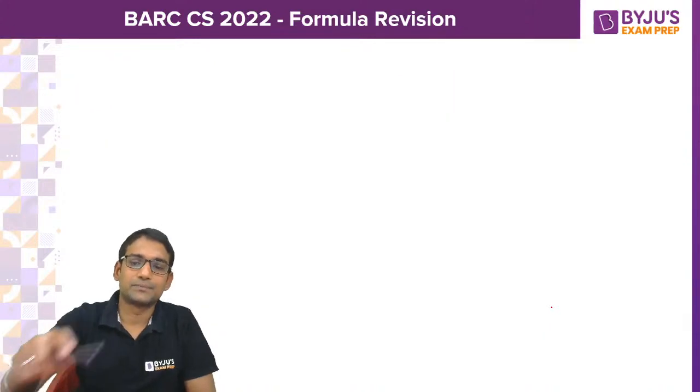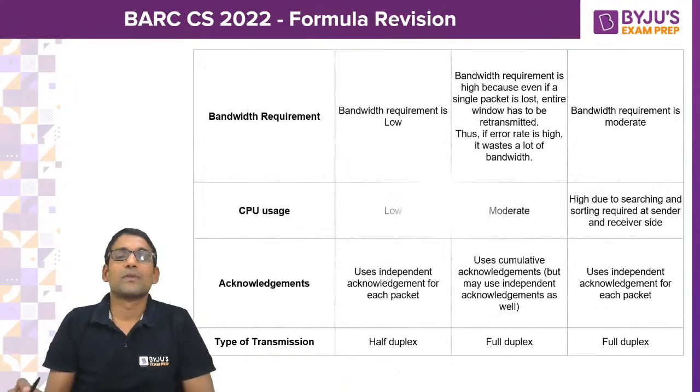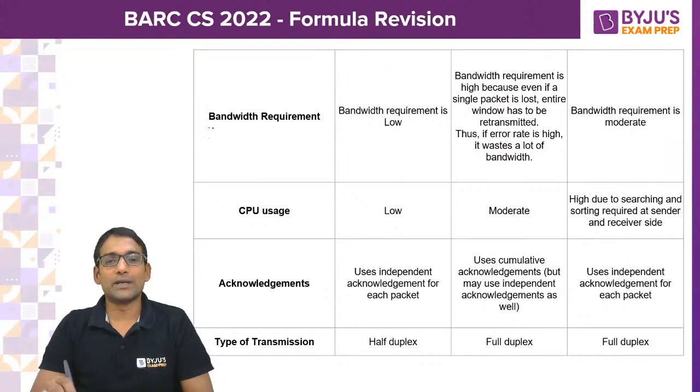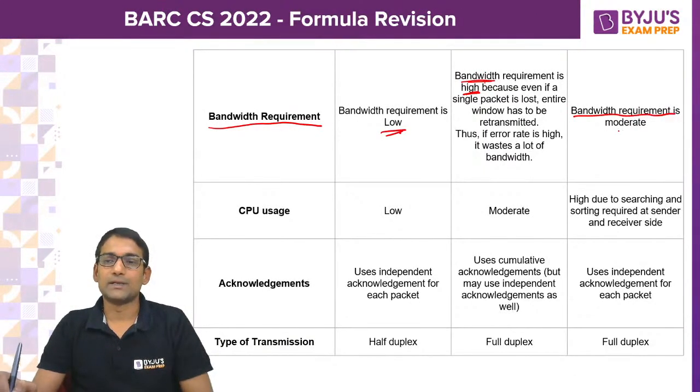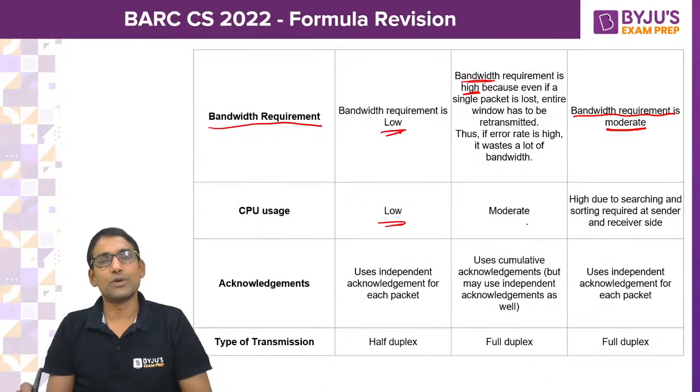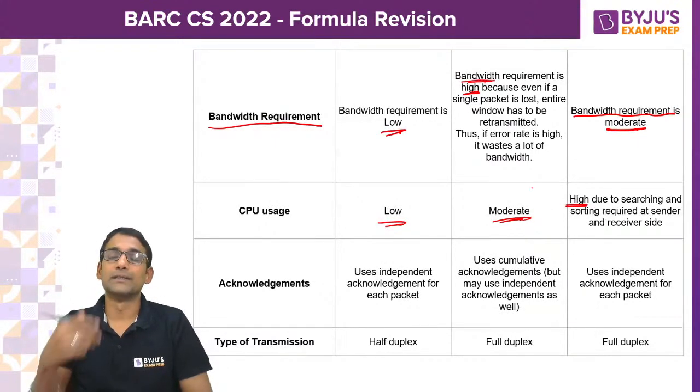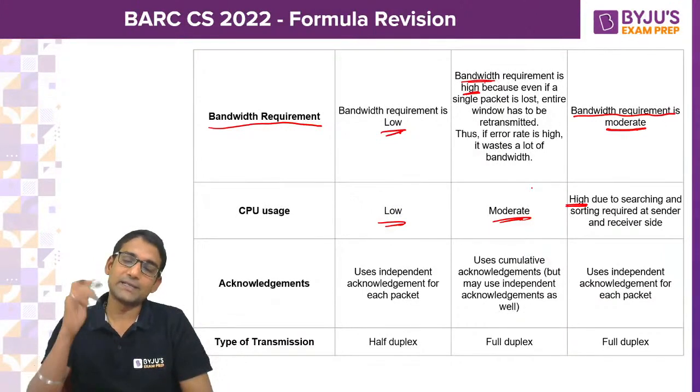And bandwidth requirement: as stop and wait sends only one packet at a time, bandwidth requirement is low, in go back N it is high because a window has to be retransmitted, and in selective repeat it is moderate. CPU usage is low in stop and wait, moderate in go back N, and high in selective repeat. Why high in selective repeat?